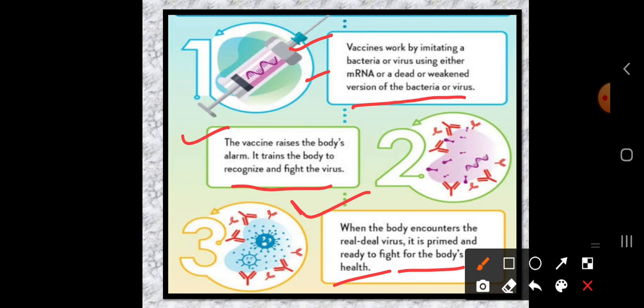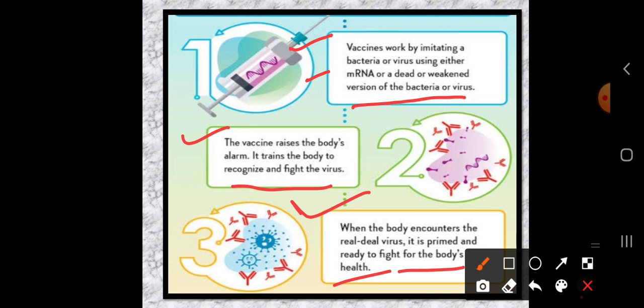So what is the main function of the vaccine? To give a kick to our antibodies. When the vaccine gives a kick to our antibodies, our antibodies are ready to fight against the real microorganism which is harmful for our body, which we usually call viruses. So this is the concept of vaccine.